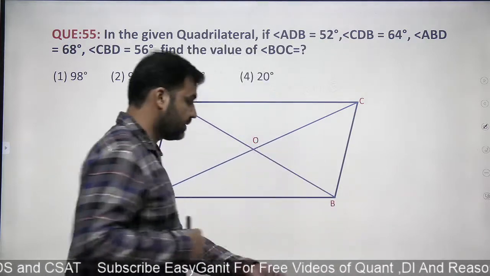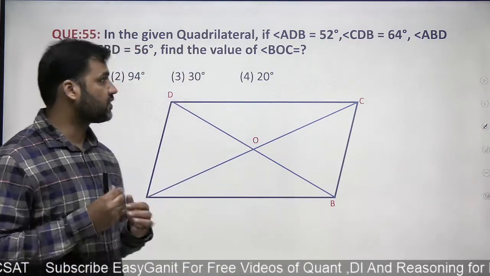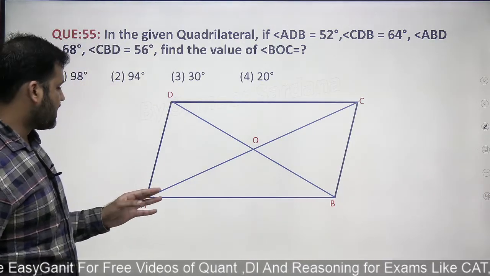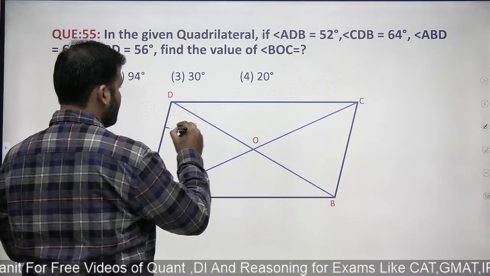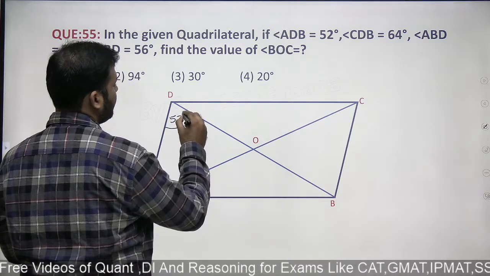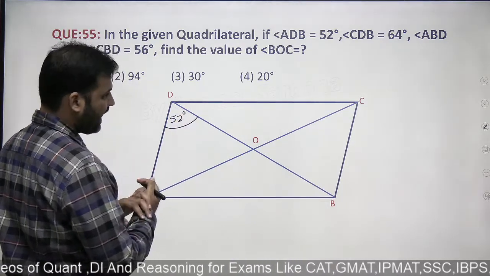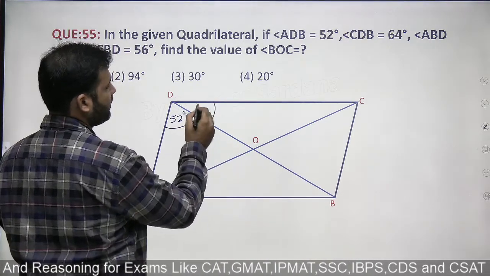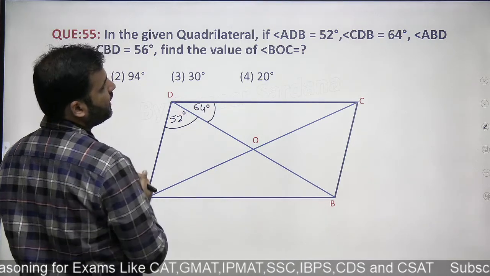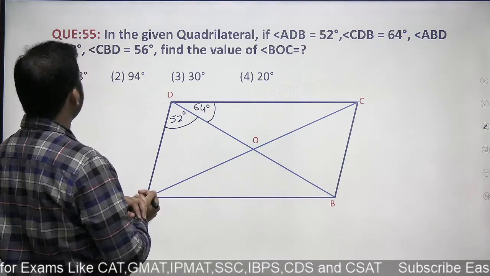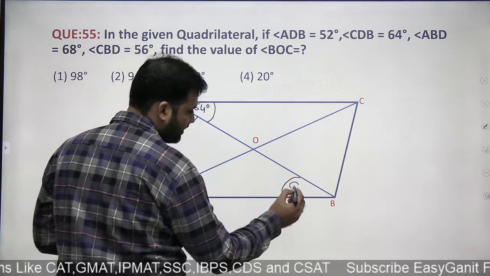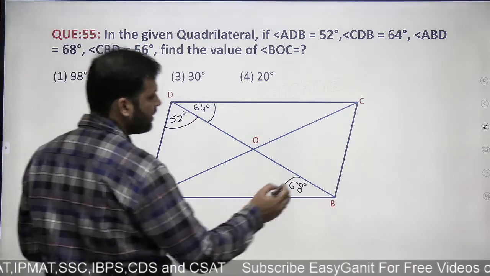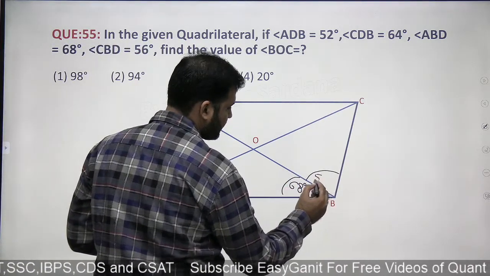Let's have a look at this question. Question number 55. This is based on a very important property. Given quadrilateral, angle ADB is given to me as 52. This angle is 52 degree. And angle CDB is given to me as 64 degree. This angle is 64 degree. Angle ABD is given to me as 68 degree. This angle is given to me as 68 degrees, right? And angle CBD is given to me as 56. This angle is 56 degrees.